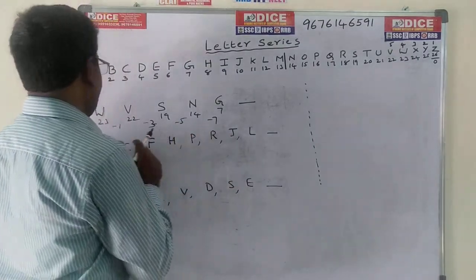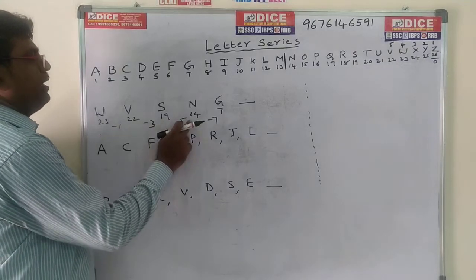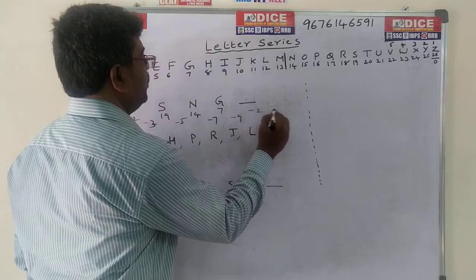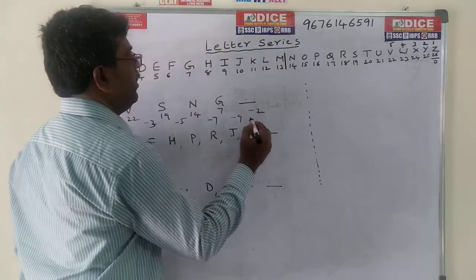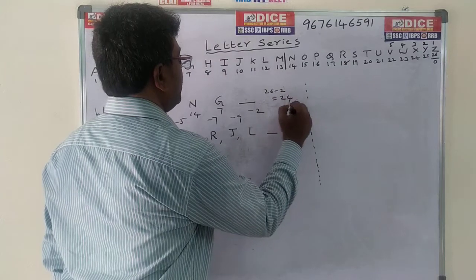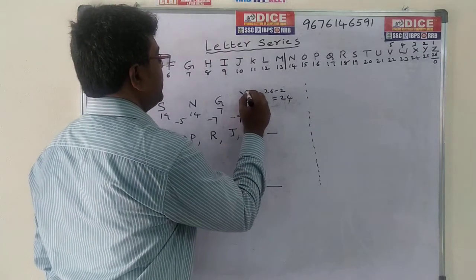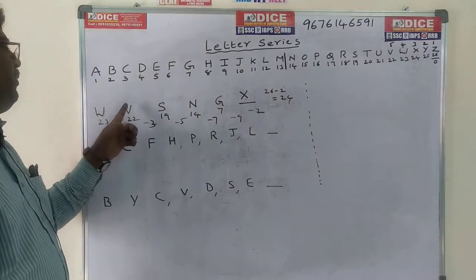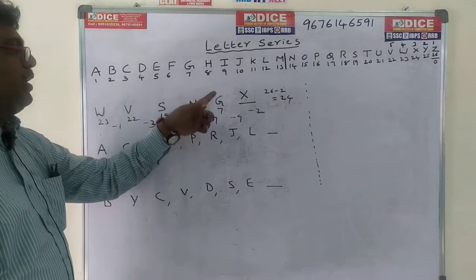Here it is odd numbers: minus 1, minus 3, minus 5, minus 7. So next one, 7 minus 9, minus 2. Minus 2 means nothing but 26 minus 2, 24 is the answer. 24 means X is the answer. So W means 23, V means 22, S means 19, N means 14, G means 7.